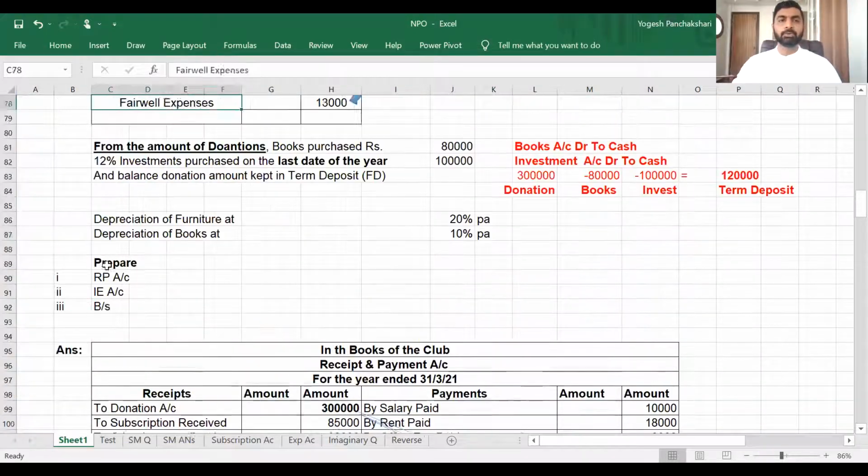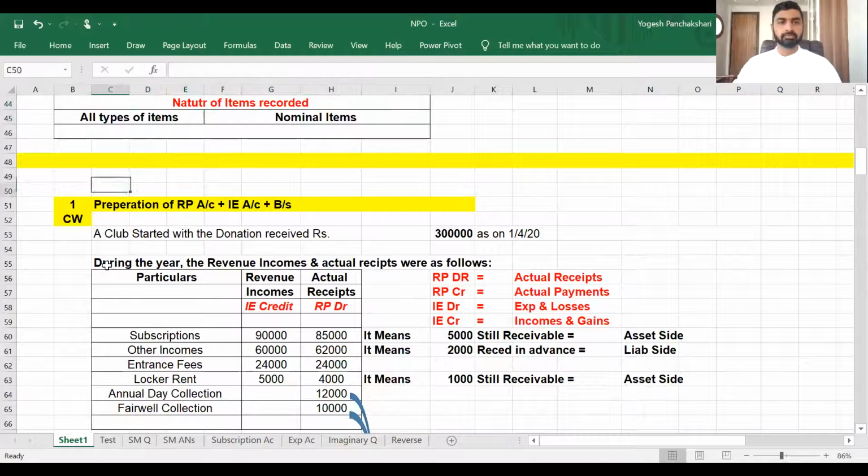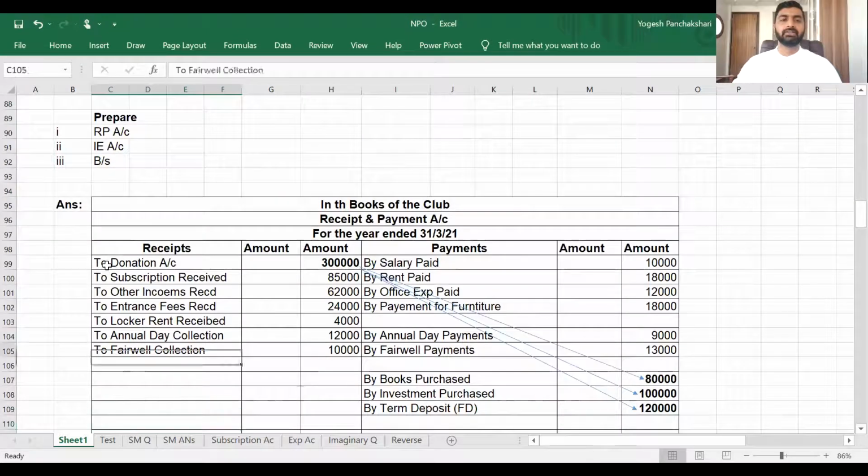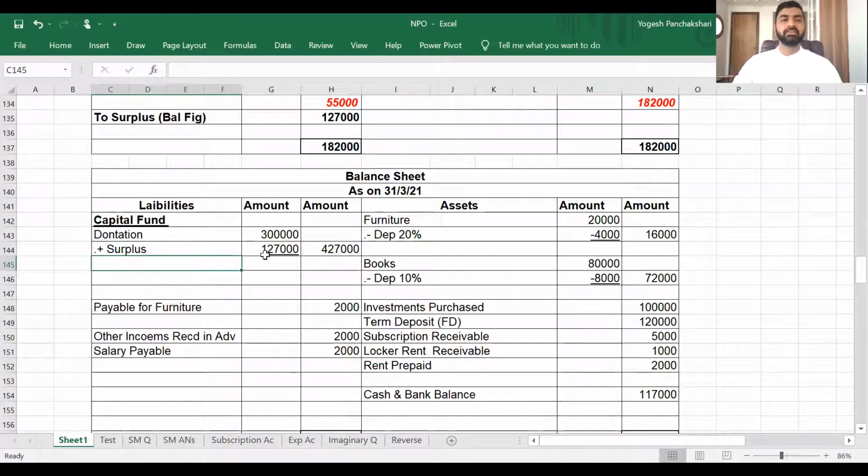And simply give two effects of everything now. How? See, donation is received, 3 lakh. So the first effect will be the cash bank account, that is receipt and payment account, debit side to donation. And your club has started with this donation, so it is your capital fund. So the second effect, liability side.